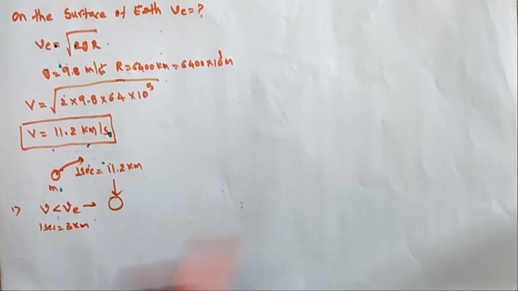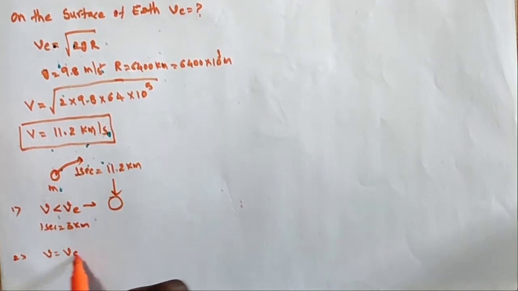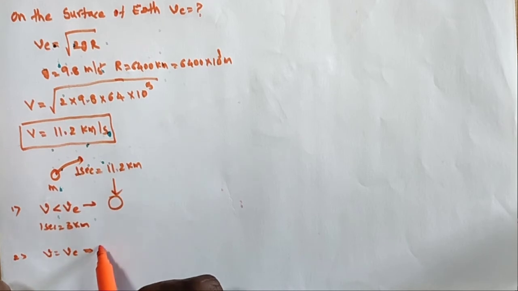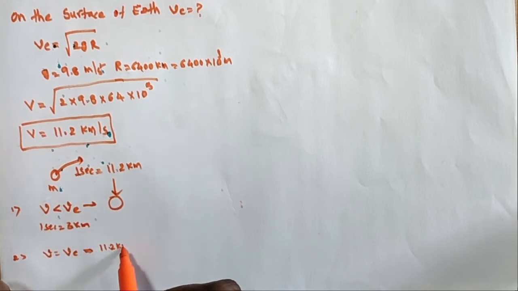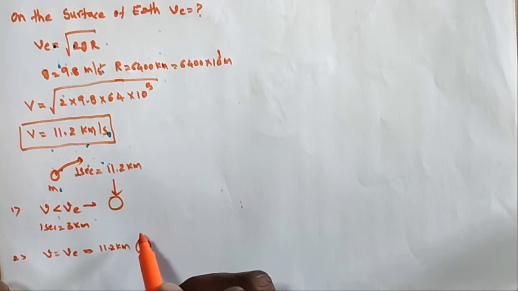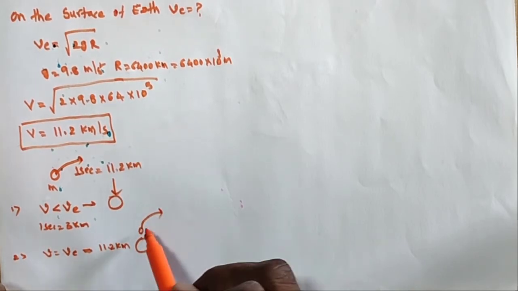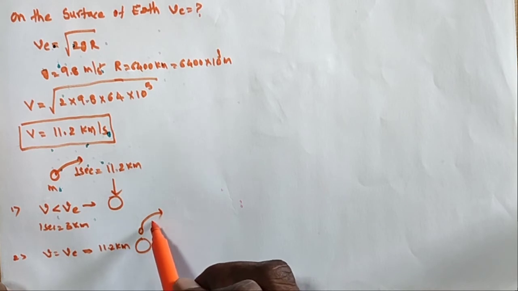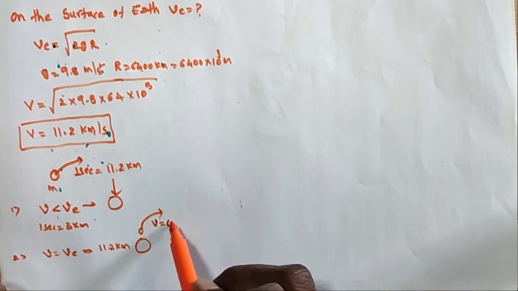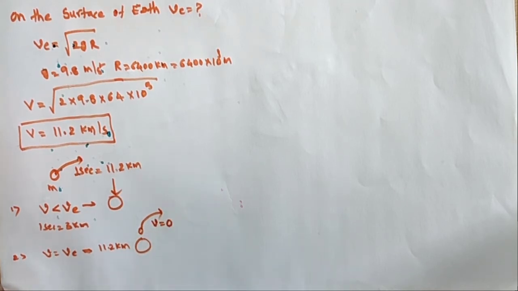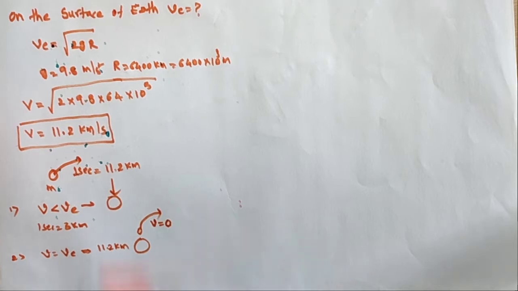Second case, if v = ve, suppose the object is thrown at 11.2 kilometers per second, the object moves to space, but there its velocity is equal to 0.